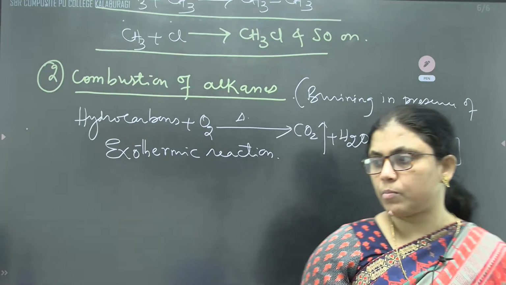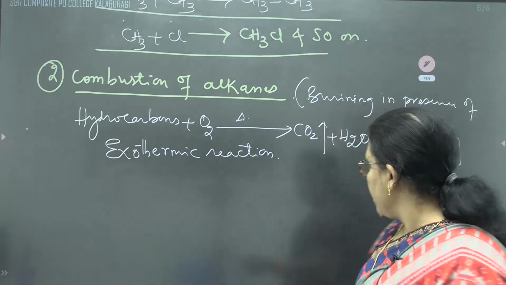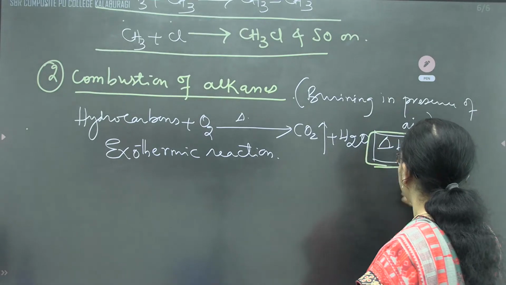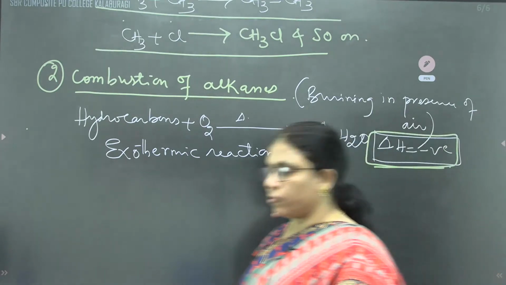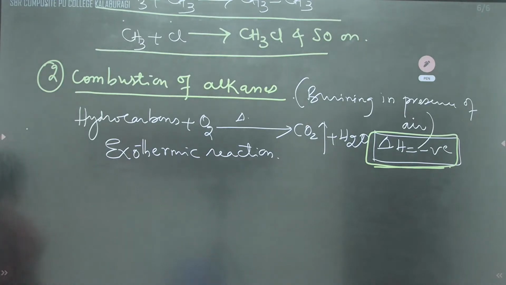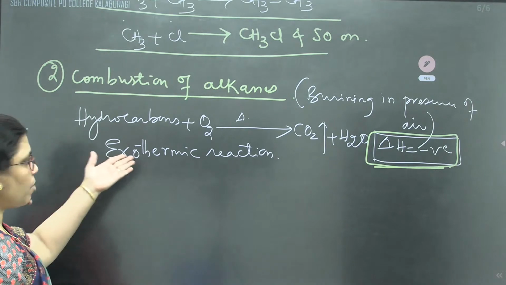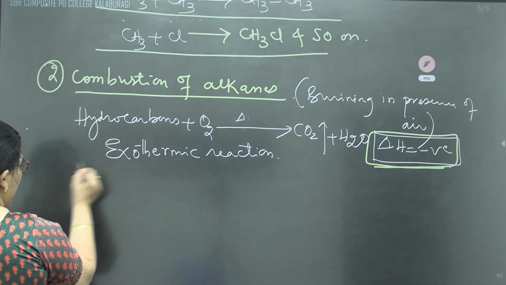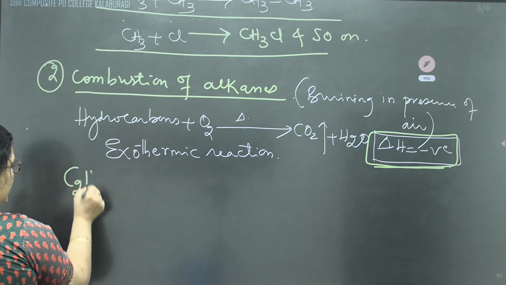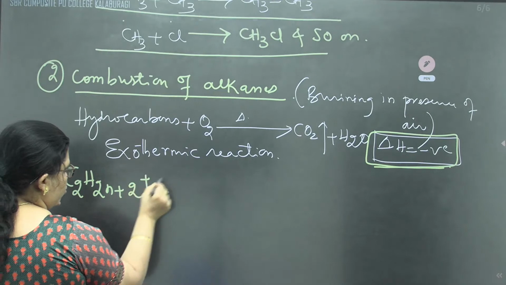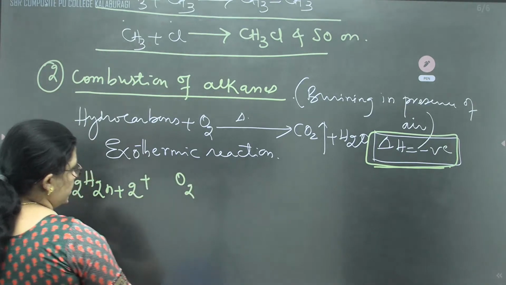Because fuels are composed of hydrocarbons, they will release an enormous amount of heat energy. That energy can be utilized for different purposes. That's why it is called combustion. When a hydrocarbon undergoes combustion, as we are taking the topic of alkanes, we take the example of alkane. Alkanes are represented by the general formula CnH2n+2.